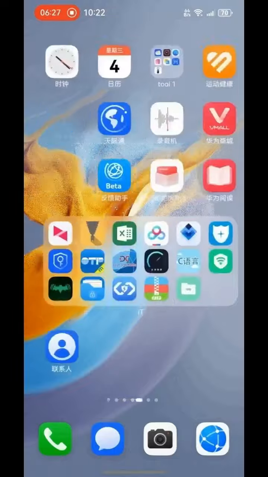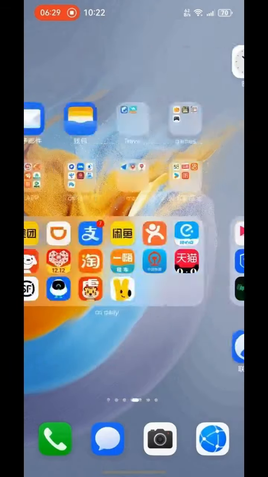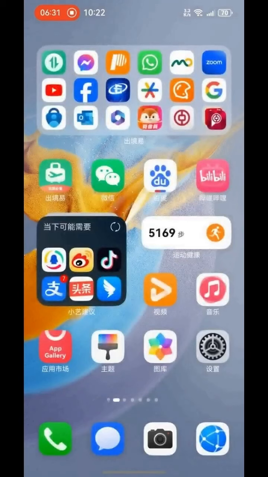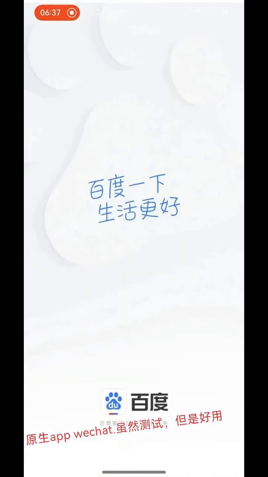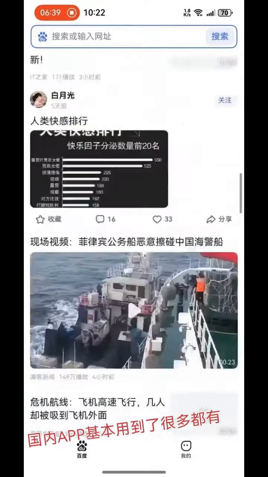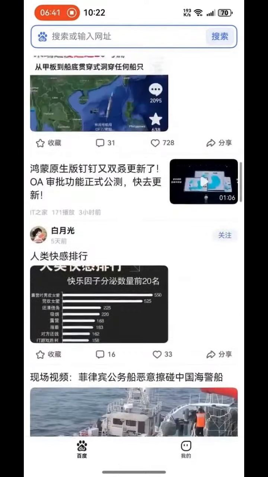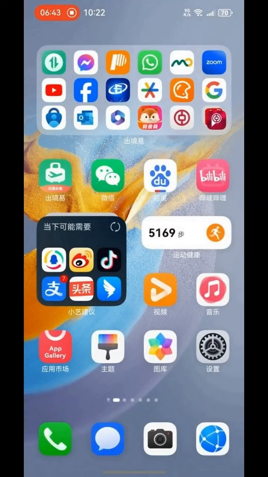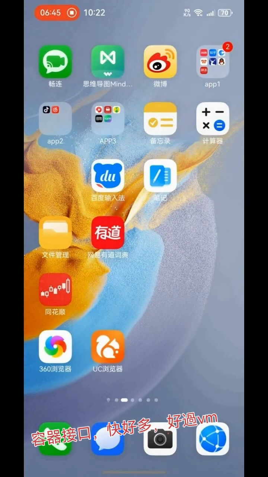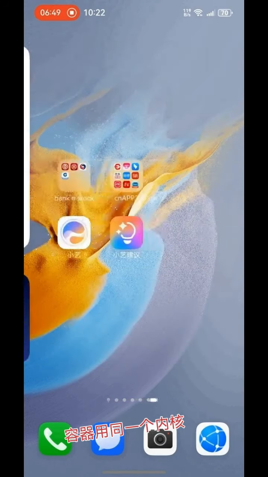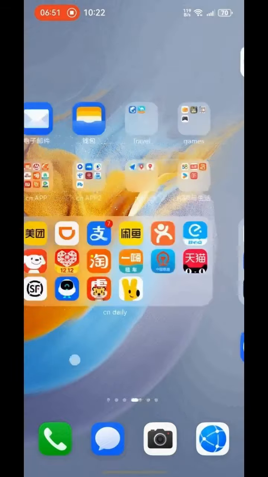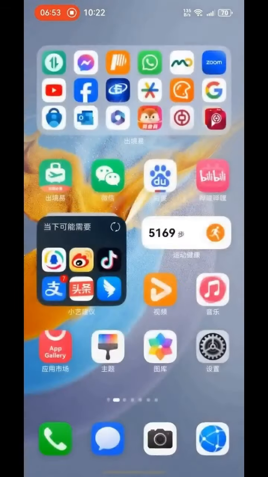Now it's back, you can install Android apps on this HarmonyOS Next OS. The native HarmonyOS has WeChat, Baidu, all native HarmonyOS Next apps. You can see here, native, but you can also use the 出景易 to run the container, and the container can run the Android APK.